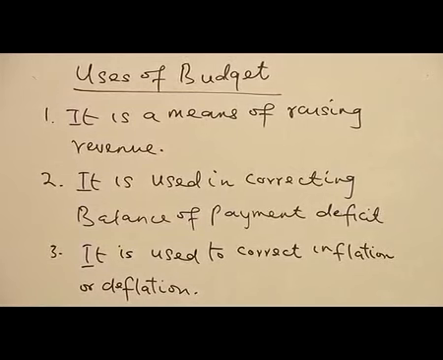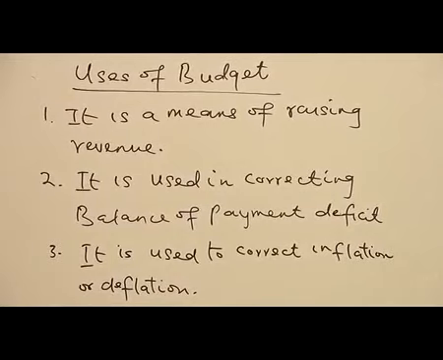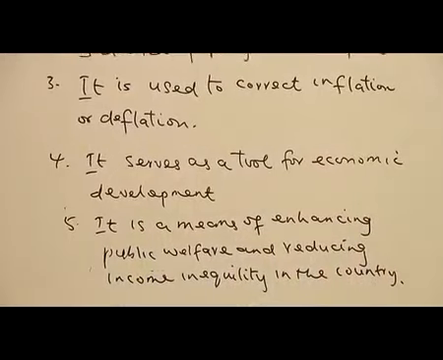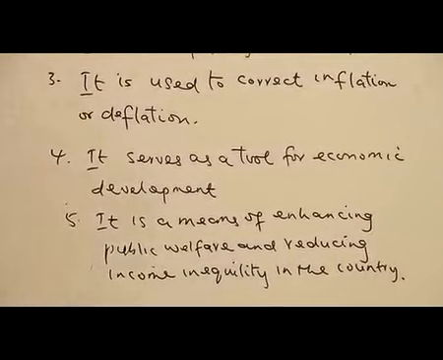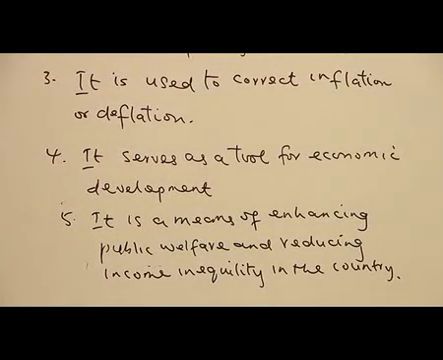But if government wants to increase its spending, then they are trying to make use of a budget deficit. Maybe because there is deflation in the economy, government can make use of such an instrument. So we see budget as a means to correct inflation or deflation. Number four, it serves as a tool for economic development. When government wants to carry out its projects in a year, with the help of budget, government will be able to understand how they are going to move forward. So we can see budget as a tool for economic development.